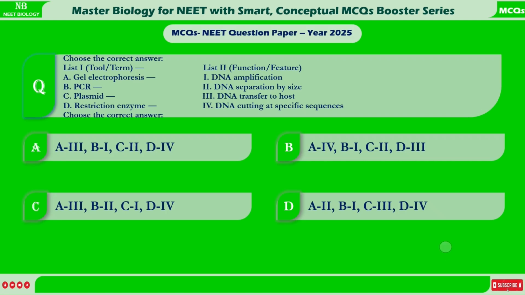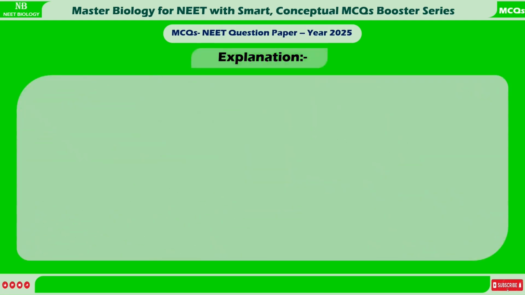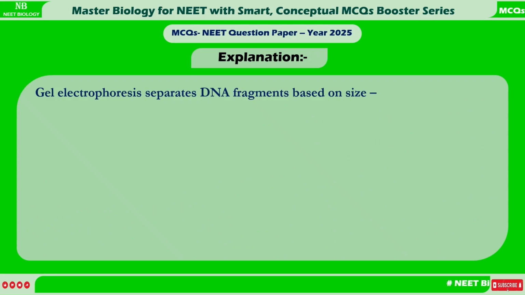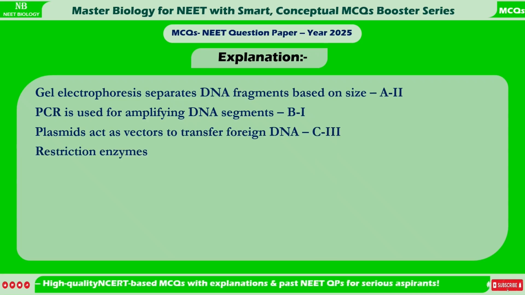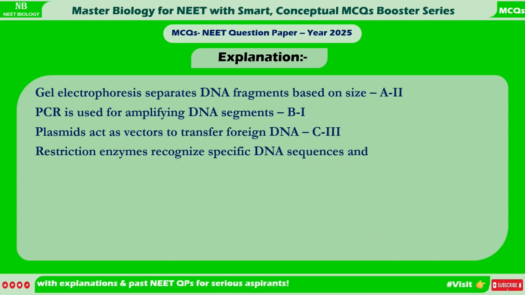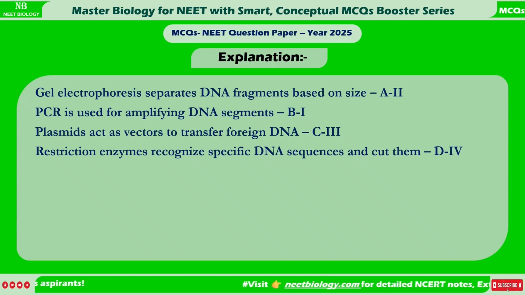Correct answer is D. A2, B1, C3, D4. Explanation. Gel electrophoresis separates DNA fragments based on size, A2. PCR is used for amplifying DNA segments, B1. Plasmids act as vectors to transfer foreign DNA, C3. Restriction enzymes recognize specific DNA sequences and cut them, D4.